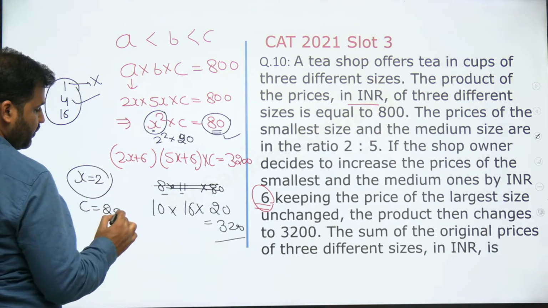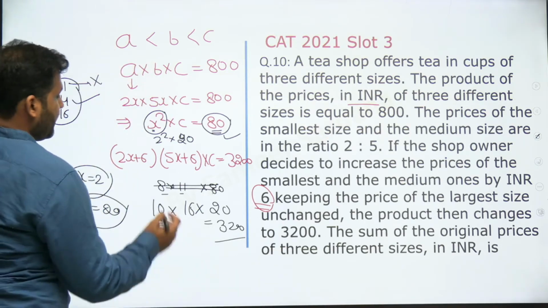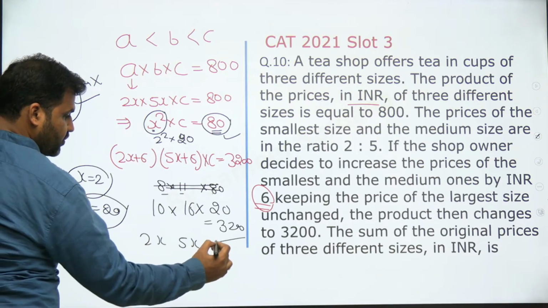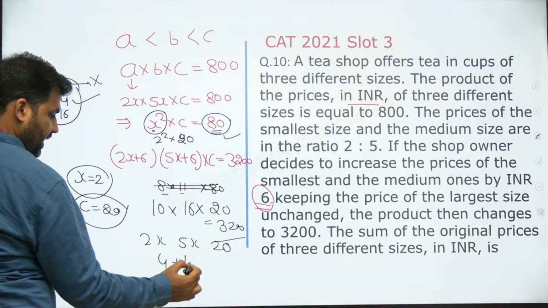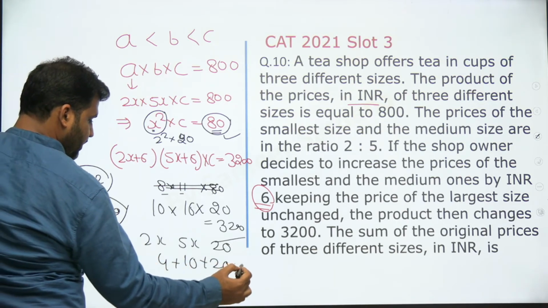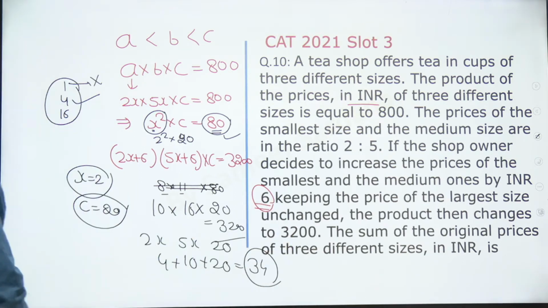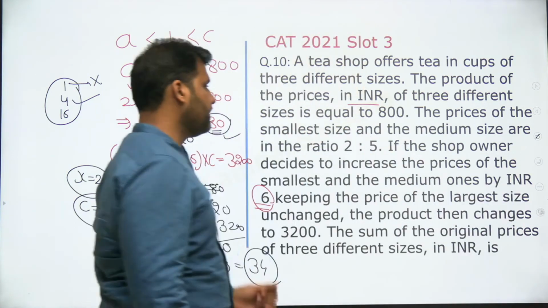Now we are supposed to find out the prices of all three sizes, right? So the smallest one's price is 2x, the medium one's price is 5x, and the large one is c, the price is 20. 2 into 2 is 4, 5 into 2 is 10, plus 20, the total price will be equal to 34. So 34 is the right answer of the question, guys. That's question number 10 for you, right? Very simple and easy, right?